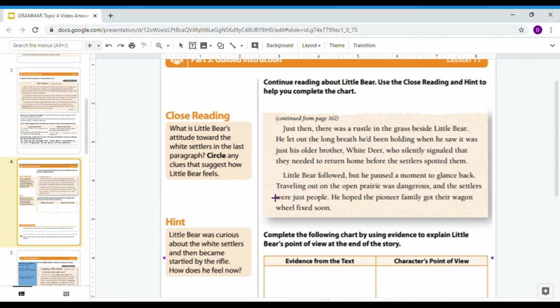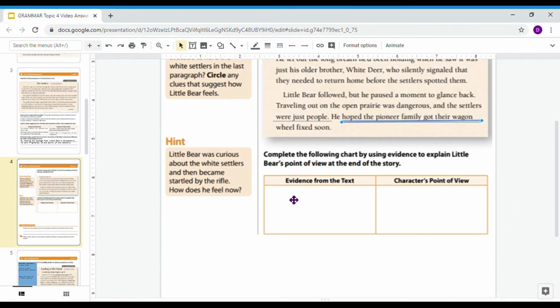I'm going to underline because it's easier online. Some things that show me how he feels about the settlers in these paragraphs: he's thinking of them as just people. Whereas his brother came to get him and say, we got to get back because this is unsafe, Little Bear's more thinking they're just people. And he was hoping that they got their wagon fixed.